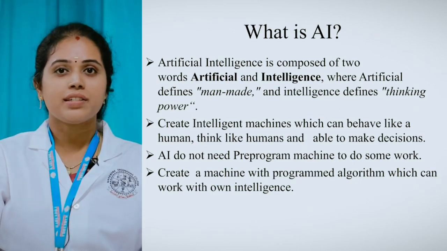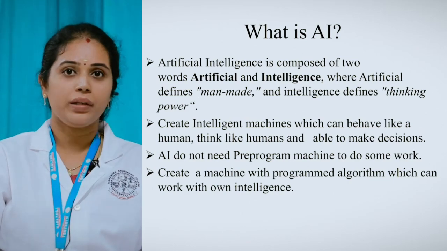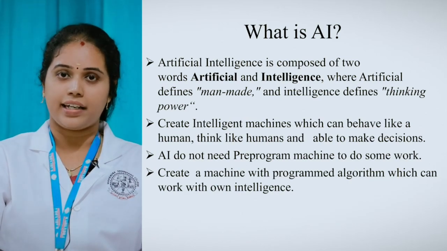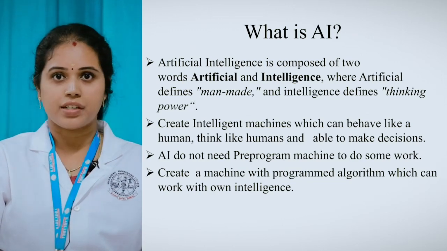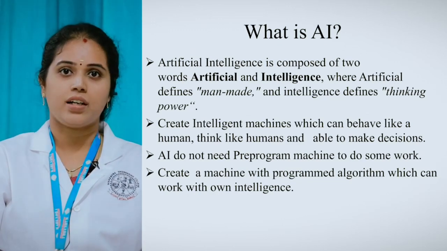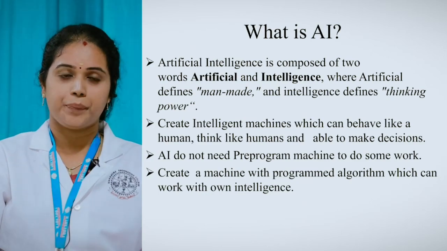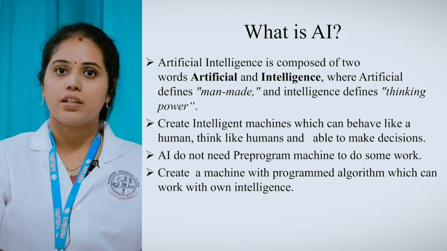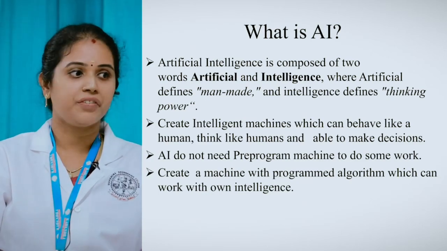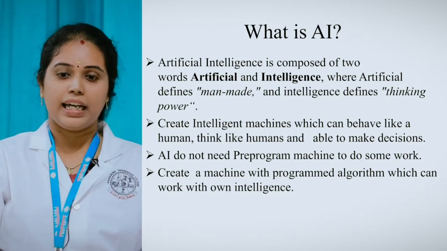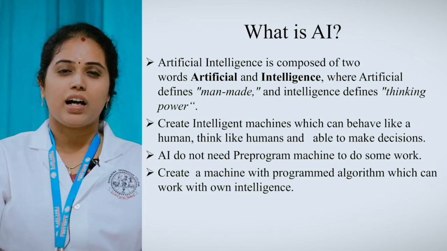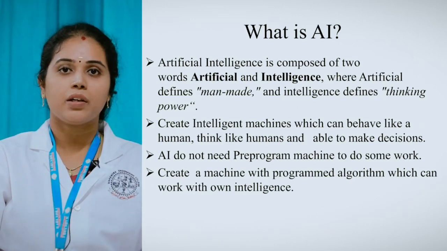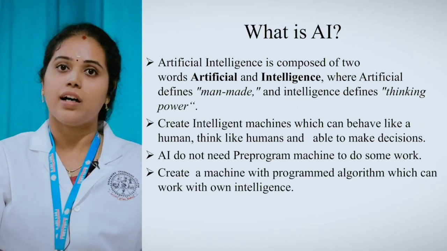Then what is the major difference between a normal gadget and the gadgets under AI? A normal gadget might be a calculator, television, mobile phone, whatever it is. How is it going to work? With the help of pre-programmed algorithms. For example, a mobile phone can receive a call and make a call. How is it happening? Because of a pre-programmed algorithm.